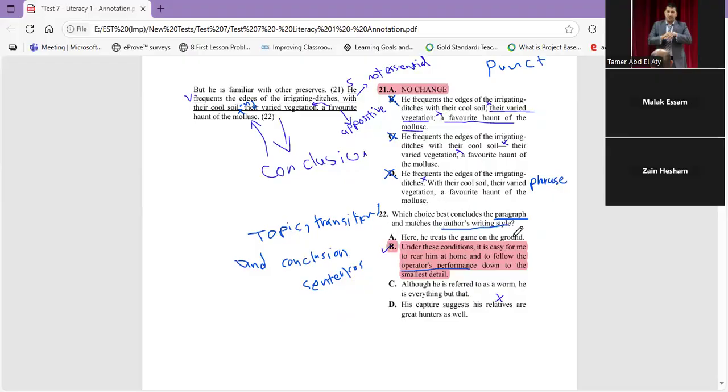He retrieved the game of the ground. No. Under these conditions, yes, these are conditions for him. It's easy for me to rear him at home and to follow the operator's performance down to the smallest detail. Yes, you can find here, it talks about the detail, and he's talking about the hunting processes in the beginning. Although he's referred to as a worm, he's everything but that. No, we didn't talk about that. His capture suggests his relatives are great hunters as well. We didn't talk about his relatives. So the answer is B. Clear, Malak?